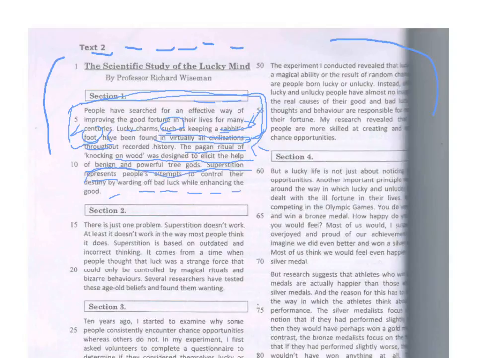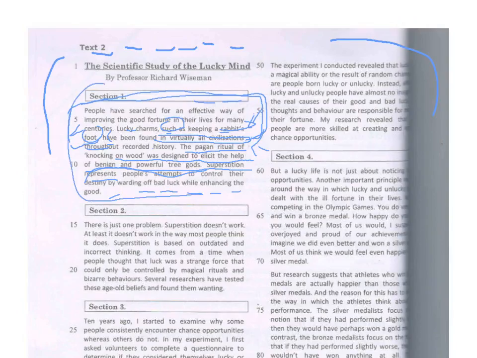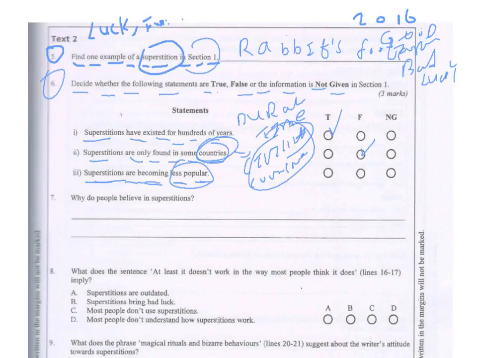But it does not talk about whether superstitions are becoming less popular. There is no information regarding whether superstition is becoming popular or less popular. So, what is the answer? Not given.